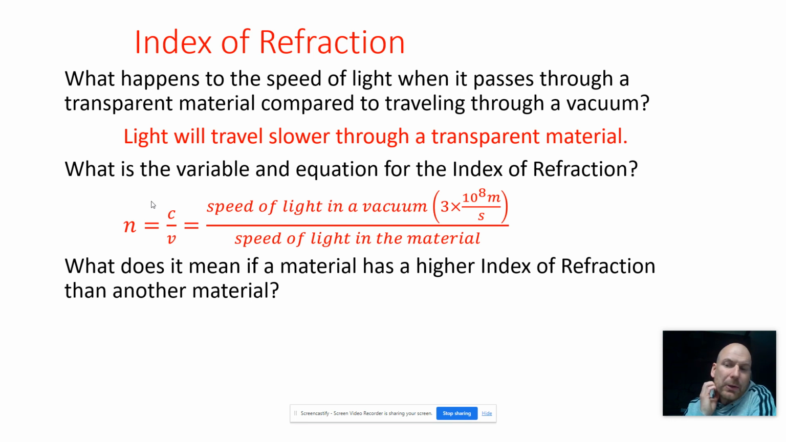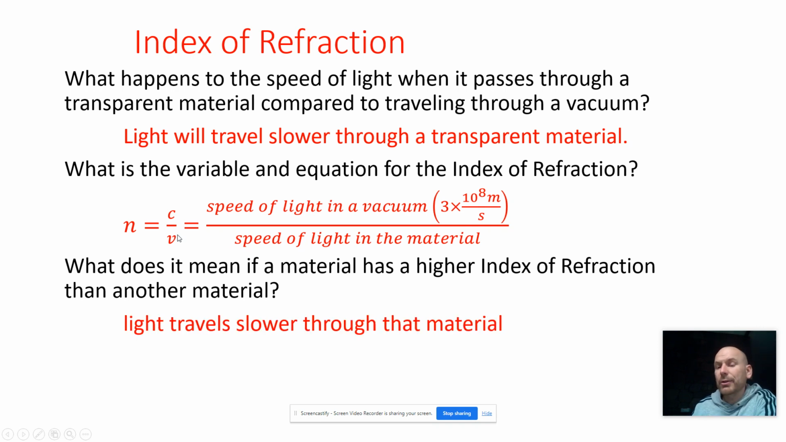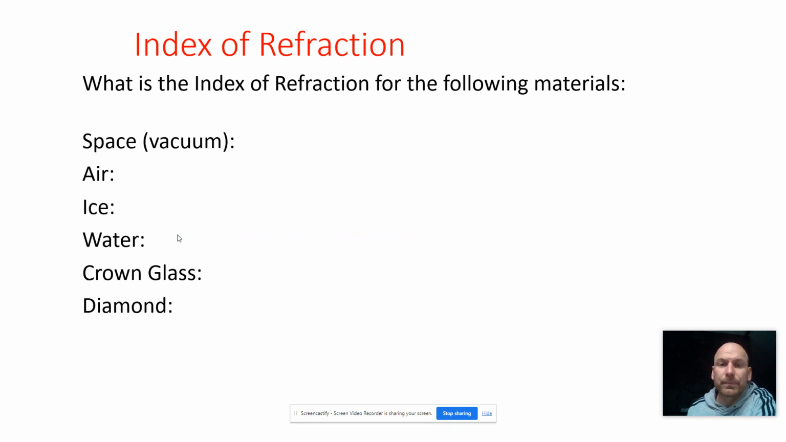So if a material has a higher index of refraction than another one, that means your n is bigger. So c is a constant. So in order to make n bigger, the speed would have to decrease. So the higher the index of refraction, the slower light travels in the material.